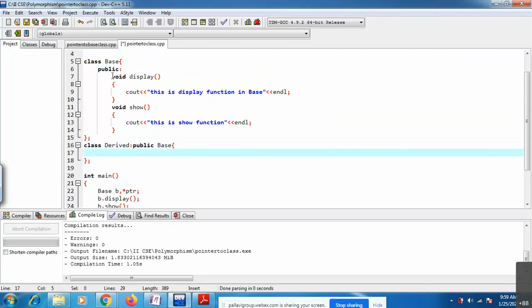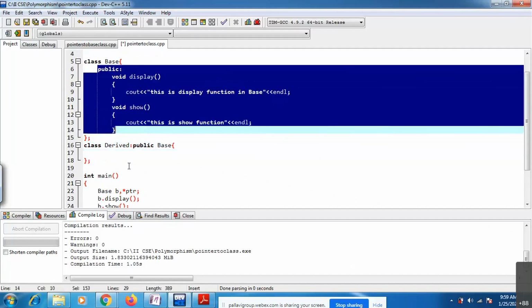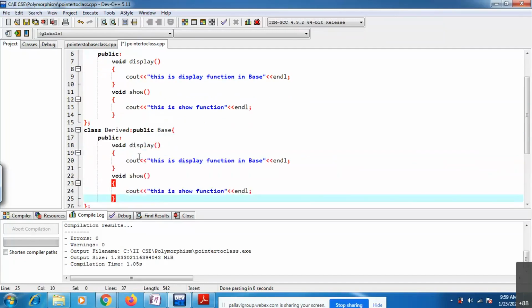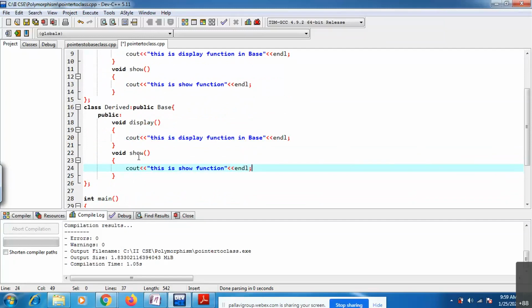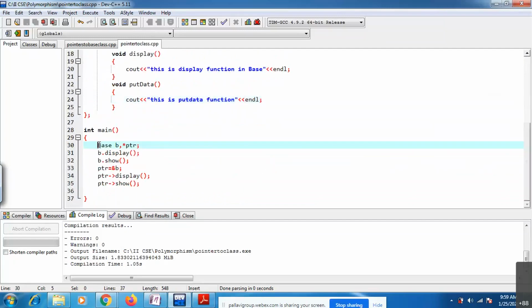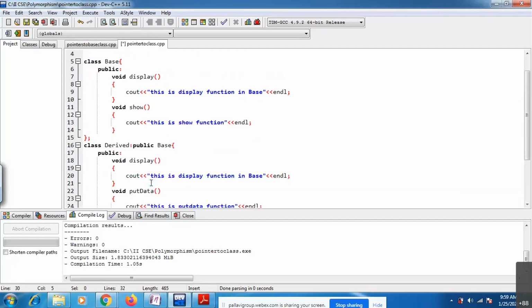Inside this derived class, I will change the show function to a put data function, to show some difference.